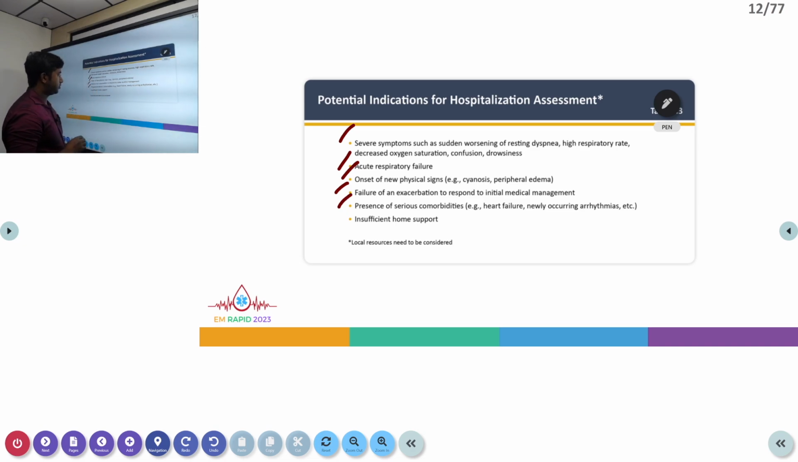Then, any presence of serious comorbidities like pre-existing heart failure and also any newly occurring arrhythmias, etc. And lastly, any insufficient home support. If the patient is not able to be taken care of at home, it is better to admit them.